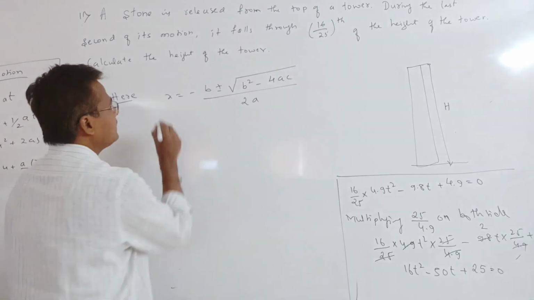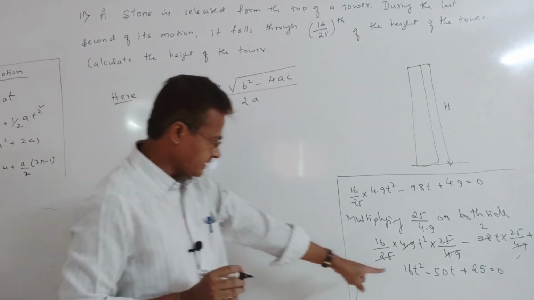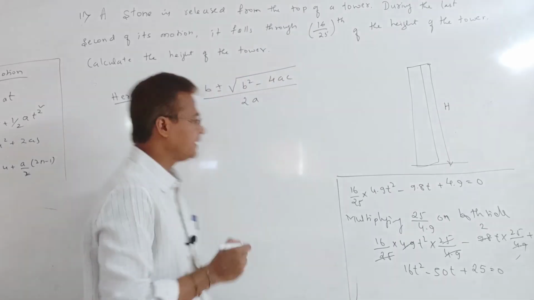So here x means t, we are using it. x is t.